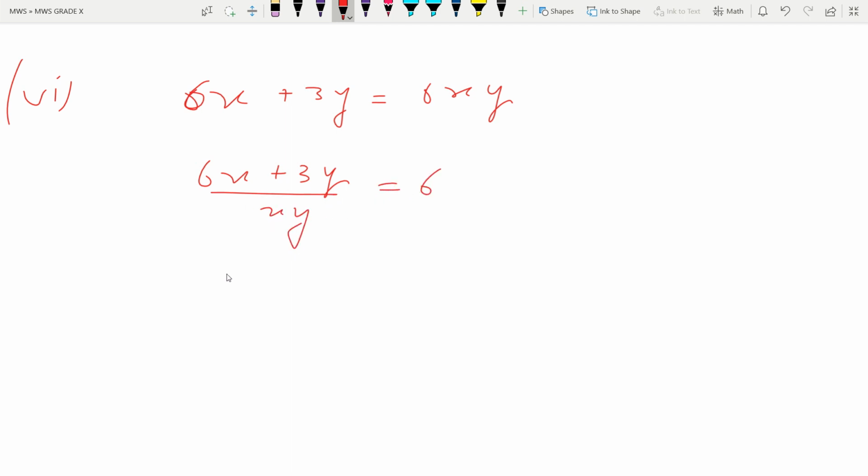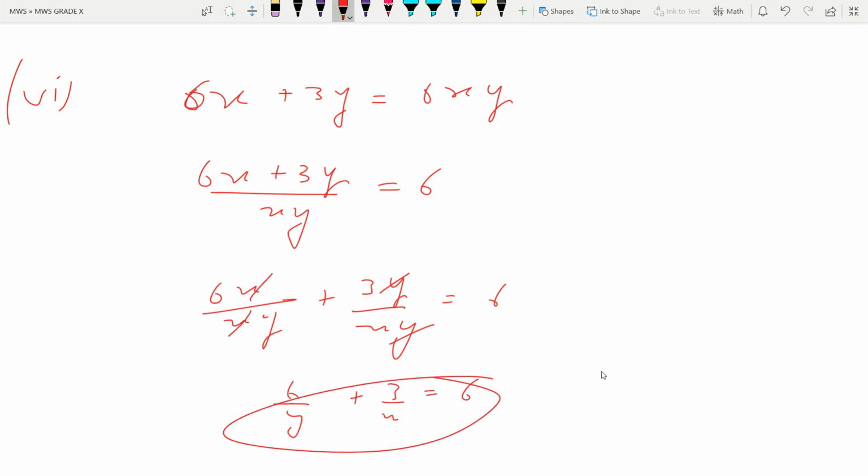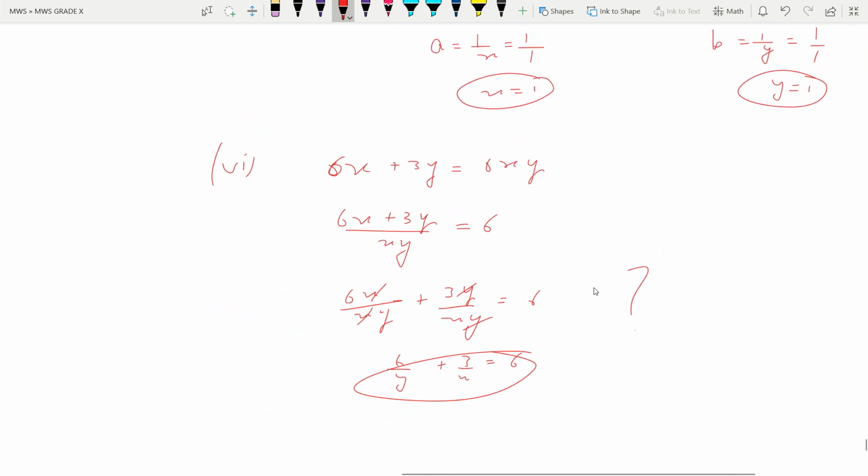Now this question is the same as the previous question, and we can separate the LCM, and this cancels out, this cancels out. So this is 6 by y plus 3 by x. The same we can do with the second equation also, and similarly we can solve with both the equations. We can take out the value of x and y, similarly the way we have done in the fifth part.